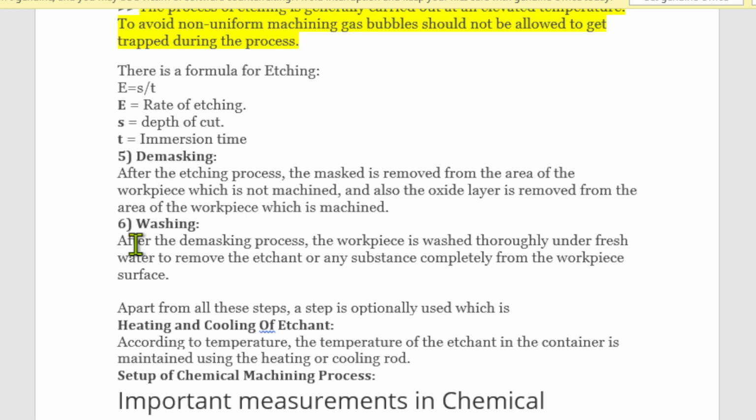Then you have to wash that workpiece. So finally you will get the machined product. So wherever you have applied the maskant, the material is not removed. Wherever there is an open surface, that surface gets in contact with the chemical, that is the etchant, and the etchant will react and remove the material from the surface, and this is how the machining takes place in the chemical machining. So other parameters are also there, but we'll discuss in another question or another video.